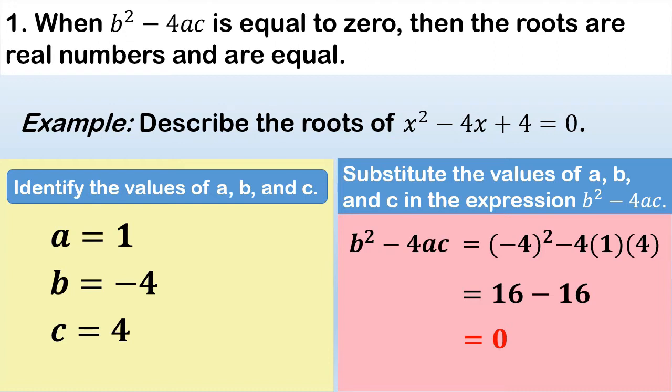Sabi natin, if the discriminant is equal to 0, the roots are real numbers and are equal. Ibig sabihin, ang possible na makuha nating roots sa given equation is real numbers and equal. It means parehas. Magkaparehas. So let's check if it is true.